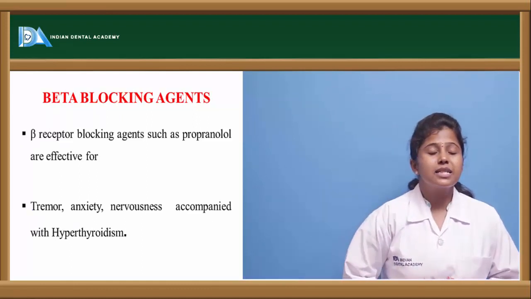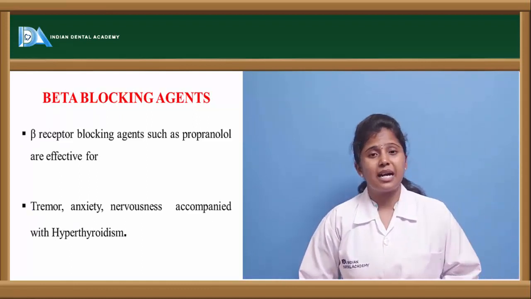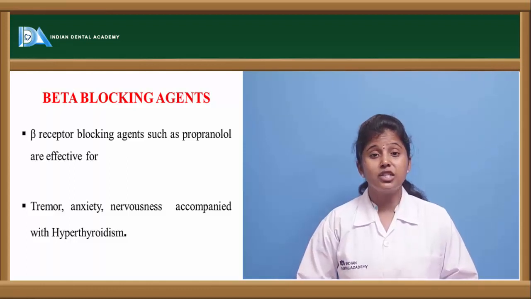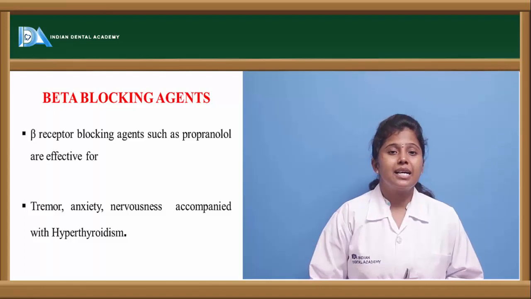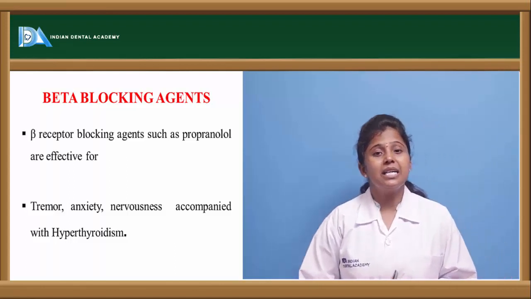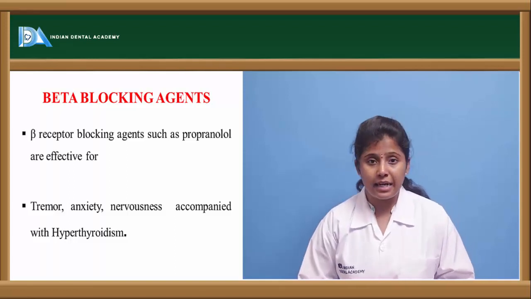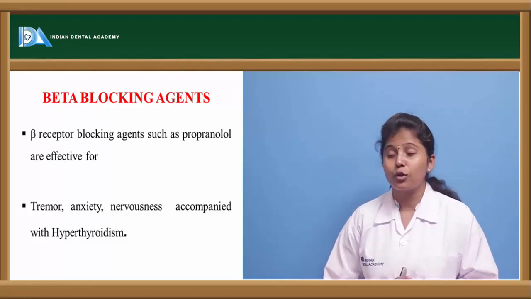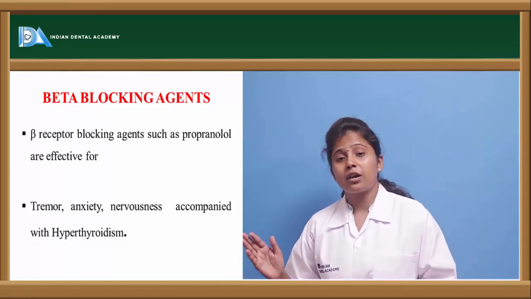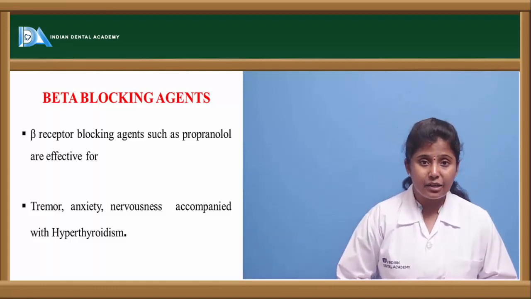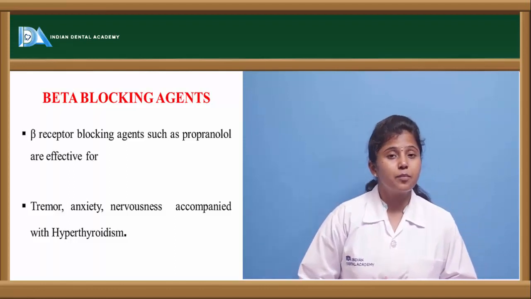The last class of drugs are beta blocking agents. Beta blocking agents have various pharmacological actions, and they are clinically used in various disorders, as antihypertensive and anti-arrhythmic agents, and they also act as adrenergic antagonists. These drugs also have an anti-thyroid effect. The main drug with the anti-thyroid effect is propranolol.